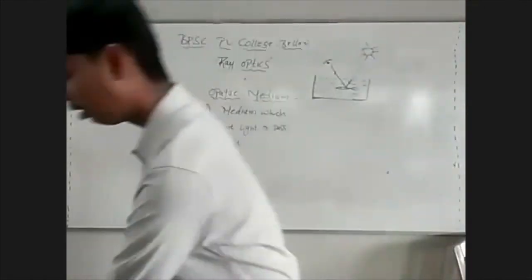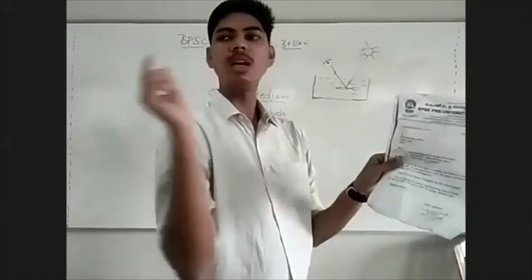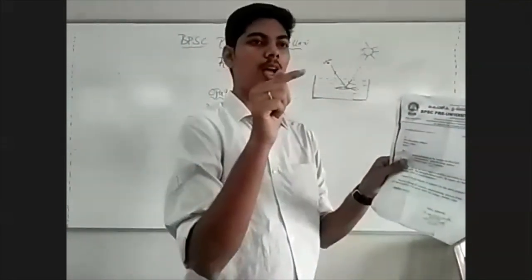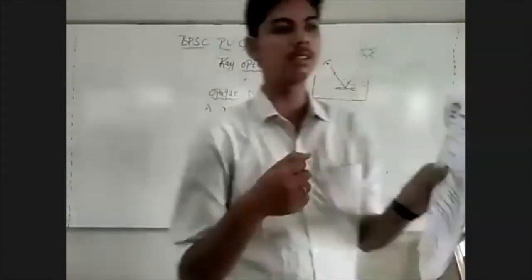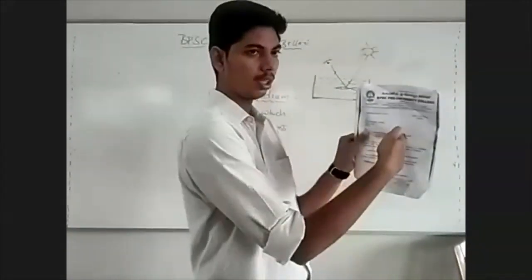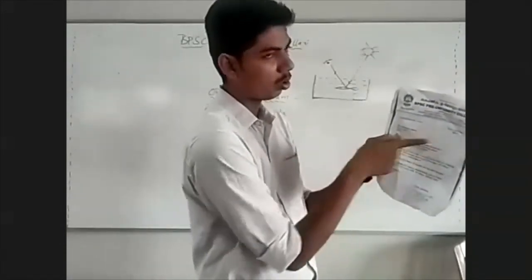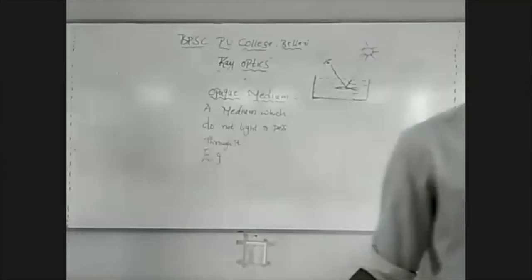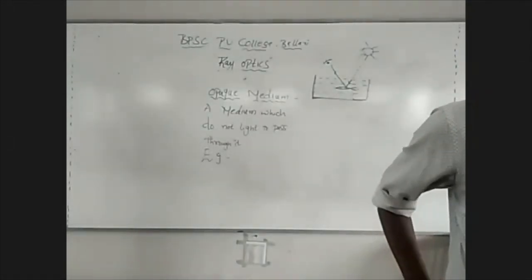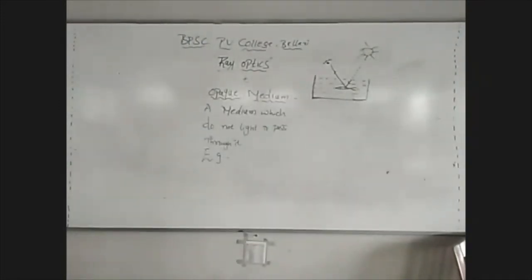You are not able to see the pen because what is happening is, when light from the sun is incident on the pen and gets reflected, between the pen and the lens there is a sheet of paper. Once the ray of light is incident on this paper sheet, the paper allows that ray of light to pass through it. This paper sheet allows light to pass through it, isn't it? That paper sheet allows light to pass through it. Correct? Paper sheet is allowing light to pass through it.